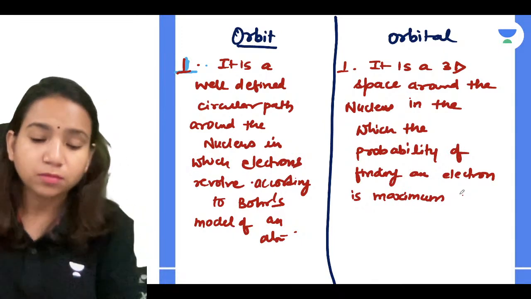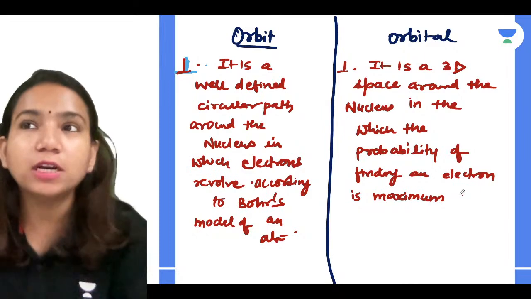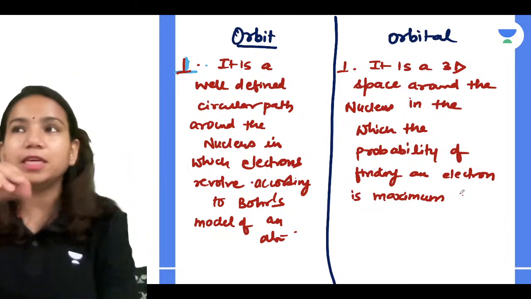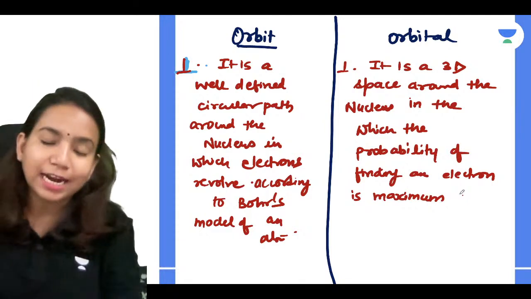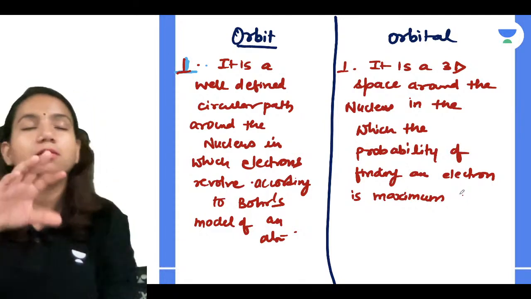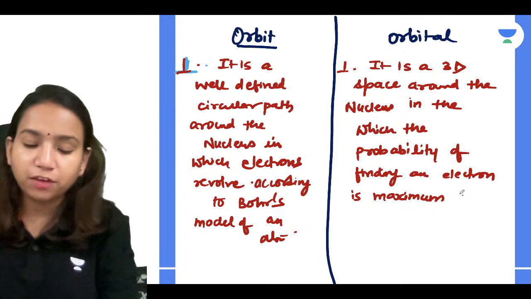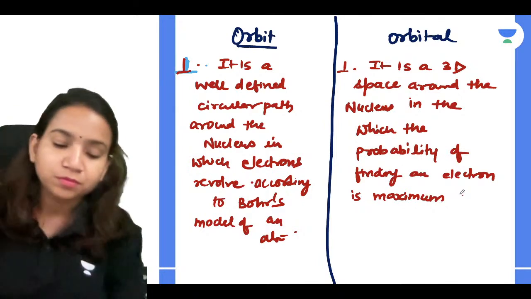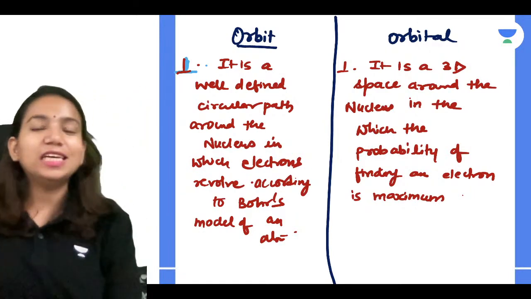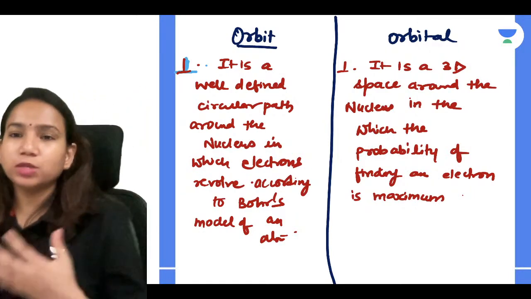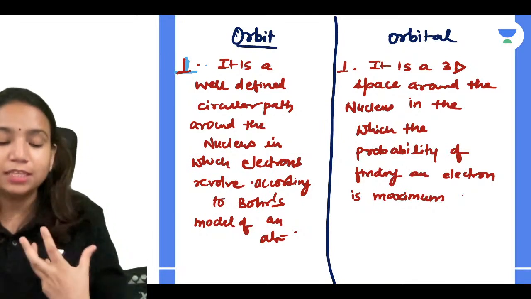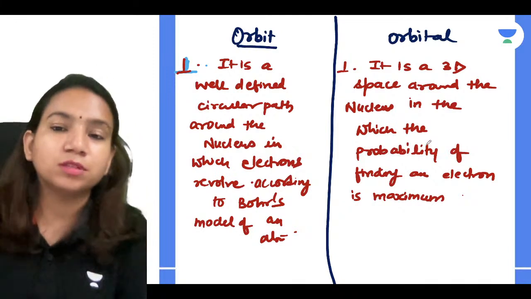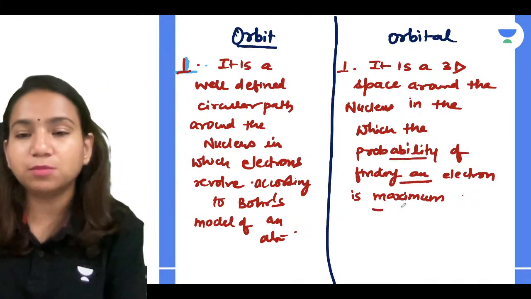Yes or no? But you cannot tell with surety unless you see it clearly. Because if I have placed the iron chips all over, you will get attraction everywhere, like less attraction everywhere. But where I have kept more of the iron chips, there you will get more attraction, right? So basically probability means this, because in an atom we cannot see the exact position as the electron is moving also. So we can only tell where the probability of finding the electron is maximum, and that is called an orbital.